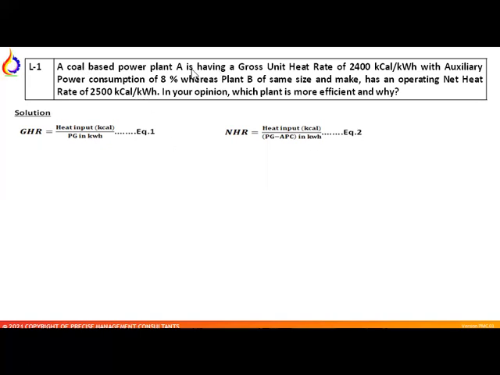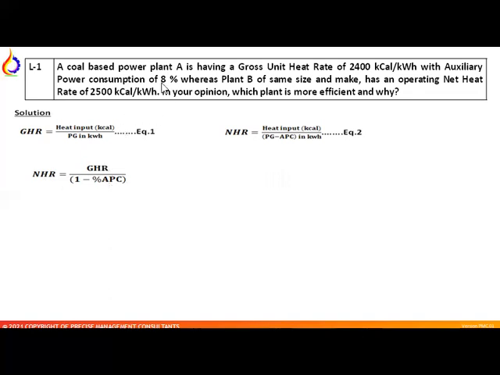We'll first calculate the net heat rate for plant A, and then we'll take the decision. So let's calculate the net heat rate for plant A. By simply modifying the formula for net heat rate using these two equations, we can say the net heat rate is equal to the gross heat rate divided by 1 minus the auxiliary power consumption in percentage.